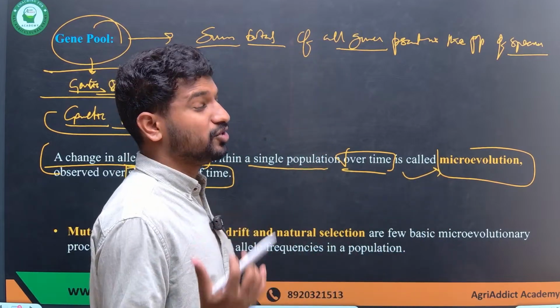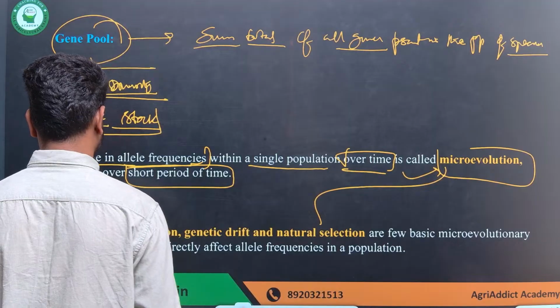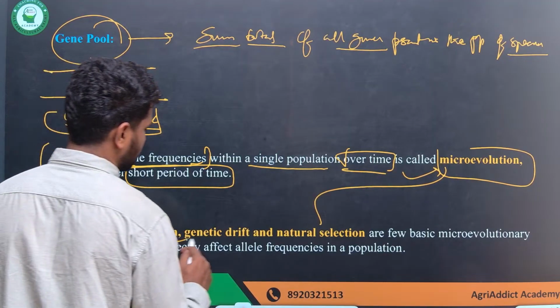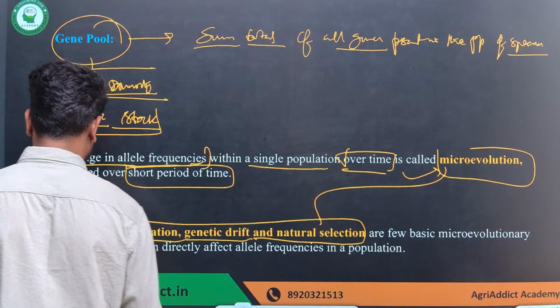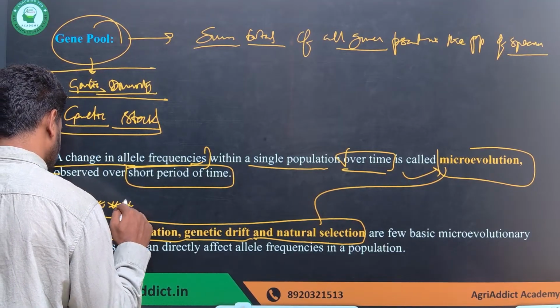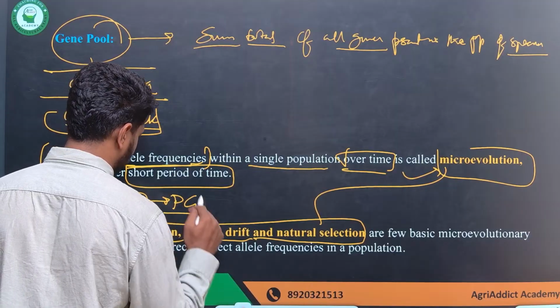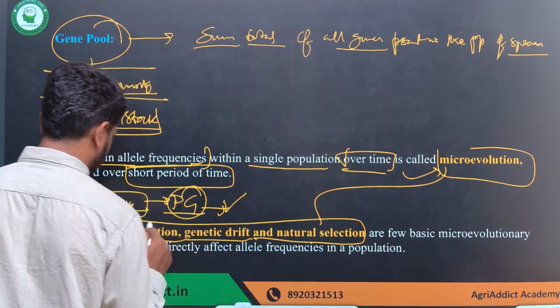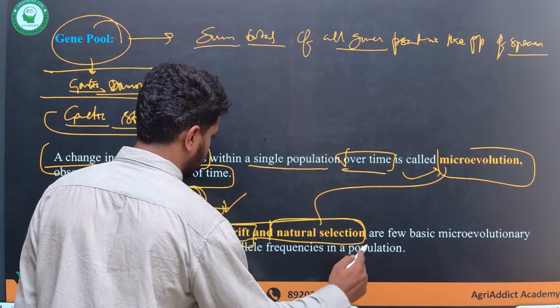And how is this evolution occurring? It is by the evolutionary forces mentioned here, which are mutation, migration, genetic drift, and natural selection. These four factors are the most important for you from the chapter of population genetics. Wherever you go, whatever you study, you always see these four terms. So please remember all these four terms. Do not ever forget them.